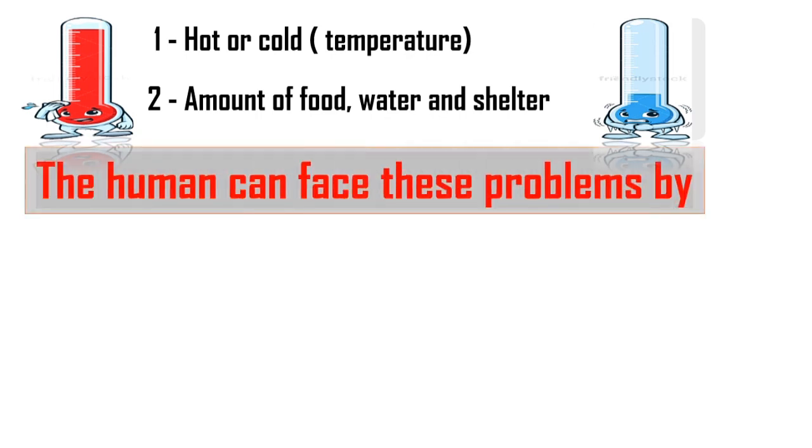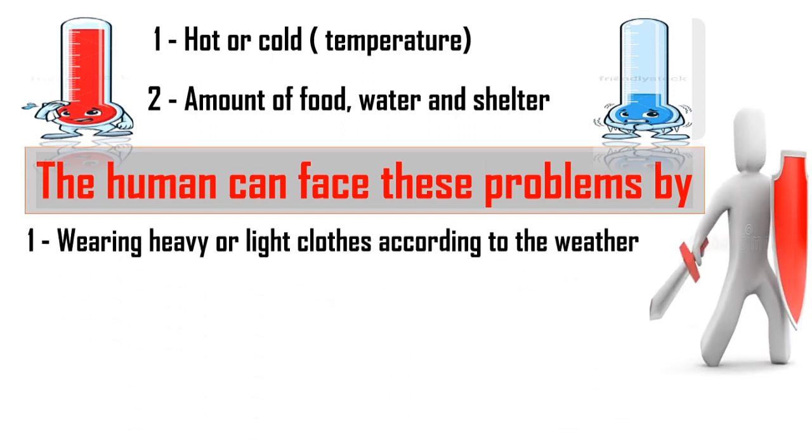In rainy weather, wearing heavy clothes, or in sunny weather, wearing light clothes, drinking cold water or hot water, changing place from hot to cold, and using an umbrella. Humans can face these problems by different things to survive and reproduce.